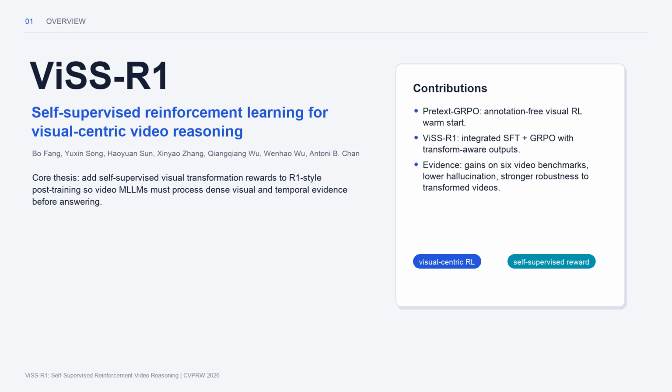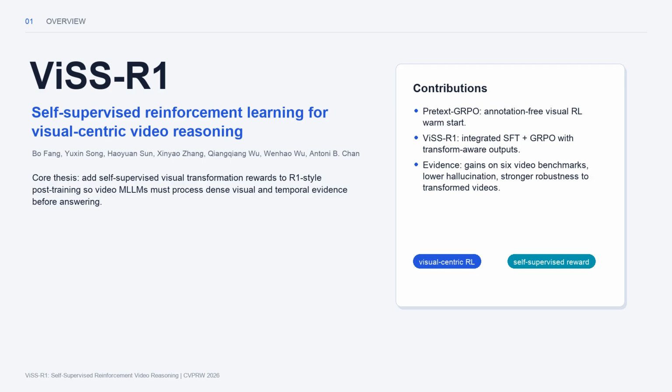Hi everyone. In this presentation, I will walk through ViSS R1, short for Self-Supervised Reinforcement Video Reasoning. The paper asks a deceptively simple question. When a multimodal large language model writes a long chain of thought for a video task, is it actually using the video, or is it mostly reasoning from a few sparse visual hints?